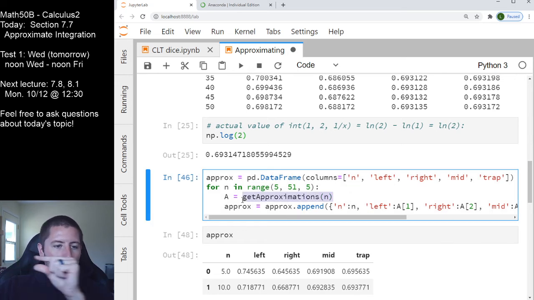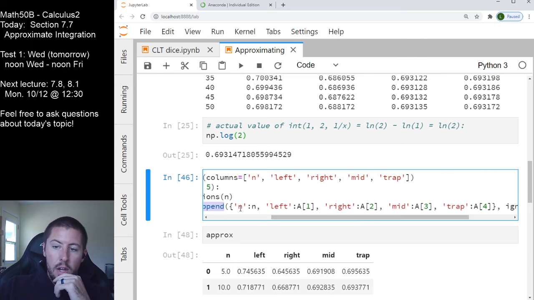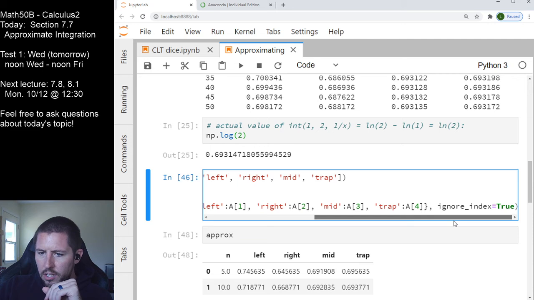Get approximations is going to create one row based on one n value, and I'll save that as the variable a. Then, to the approx data frame, I want to append, or stick on, the row, and I need to tell it which column each of the terms belongs in. For the n column, put our current value of n, which is known by the for loop. For the left column, put in the object at index 1. Python index is base 0, so 0 is the first object, 1 is the second object, and that's going to be the object in left. 2 is the third object, that's right. 3 is mid. 4 is the fourth one, trap. And then apparently I need an ignore index statement there.